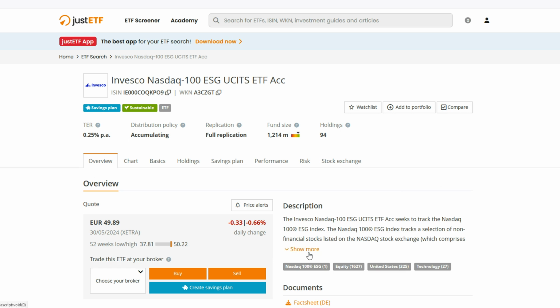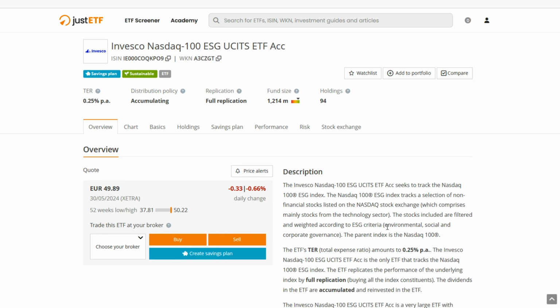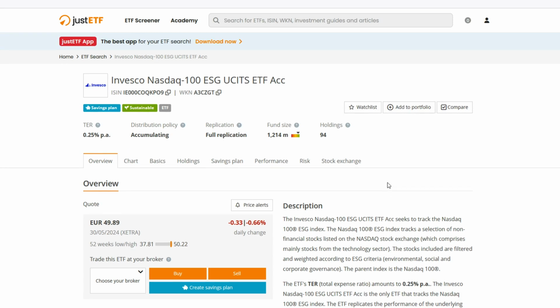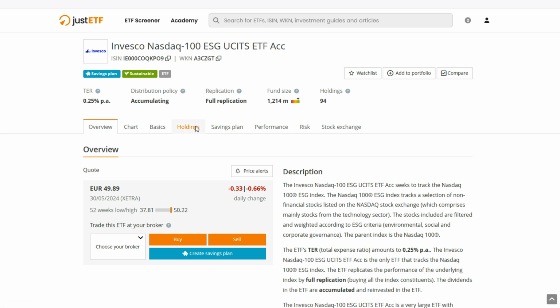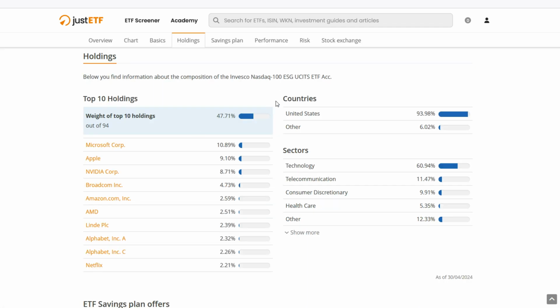Now, what ESG means is environmental, social, and corporate governance. It is basically kind of morality attached to the investment. And if we go to the holdings, we will see what I'm talking about. So here you can see the top 10 companies in the fund.